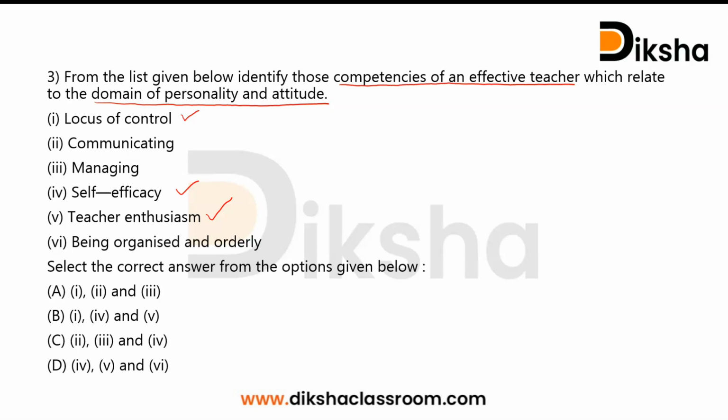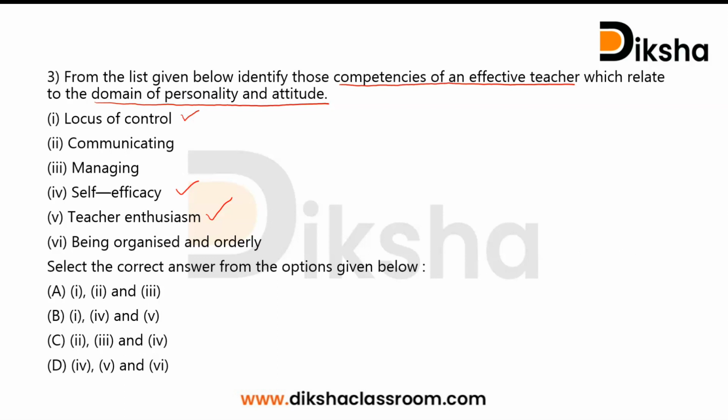So we can consider all these 3 options: locus of control, self-efficacy and teacher enthusiasm are some personality traits an effective teacher must have. Whereas the other options, communicating, managing or being organized, are the skills that a teacher must possess and which is not related to the domain of personality and attitude.